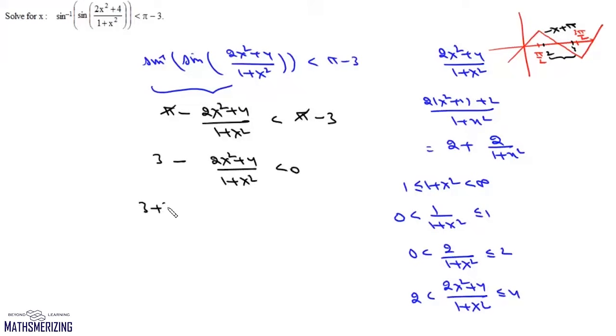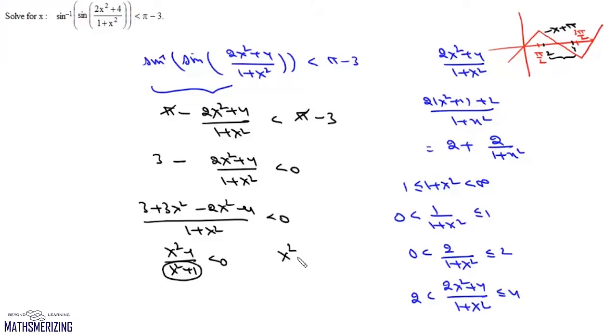So it will be 3 plus 3x square minus 2x square minus 4 upon 1 plus x square, and it will be less than 0. So we'll get x square minus 1 upon x square plus 1. It should be less than 0. Now x square plus 1 is positive, so we can cancel it. So we'll get x square minus 1 is less than 0. That is mod x is less than 1. That is x lies between minus 1 and plus 1. And that is the answer to this question.